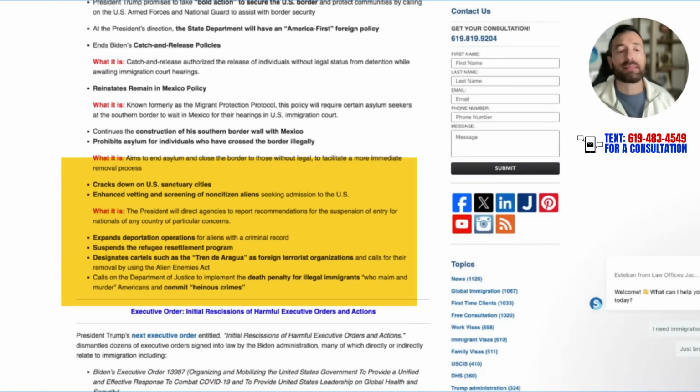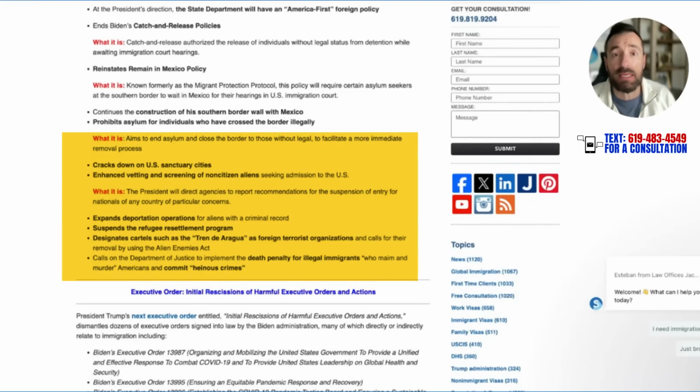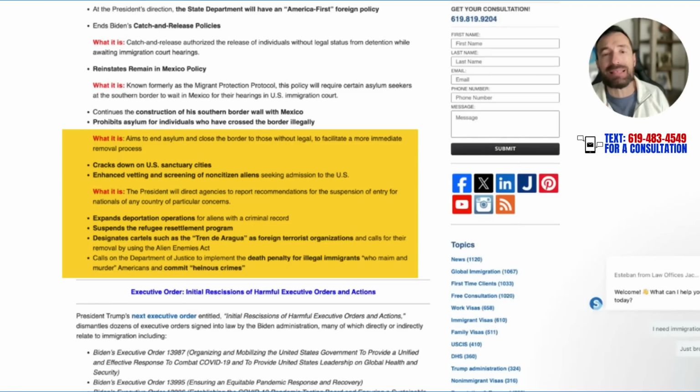He said he's going to crack down on U.S. sanctuary cities. Like I'm in San Diego, it's a sanctuary city. San Francisco, they're going to crack down on this. And expand deportation operations for aliens with criminal records. So that is where we're talking about the massive deportation efforts that they're currently doing here.